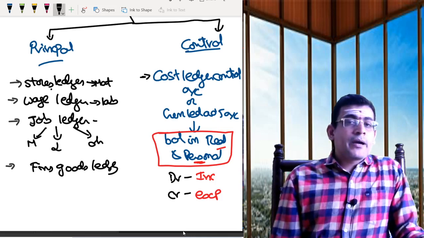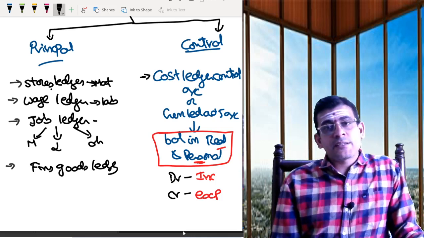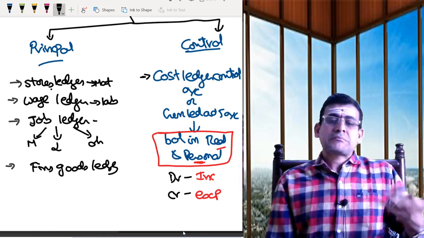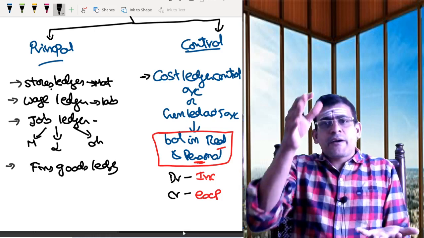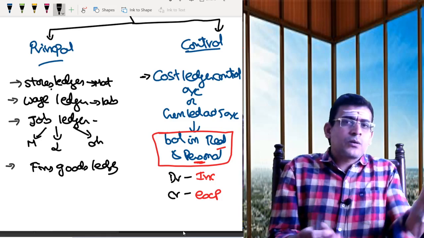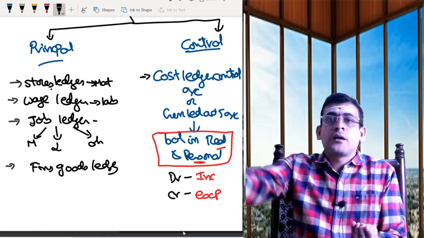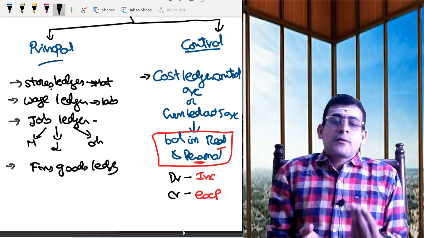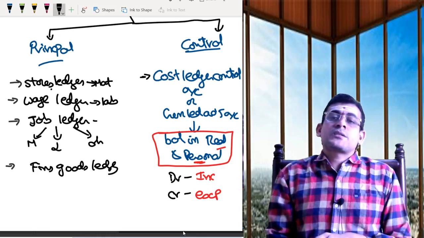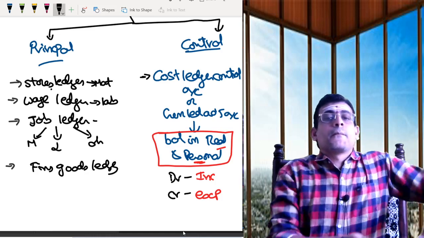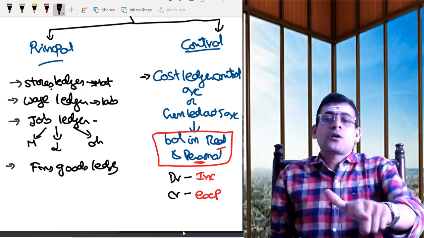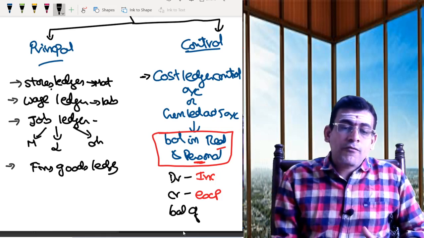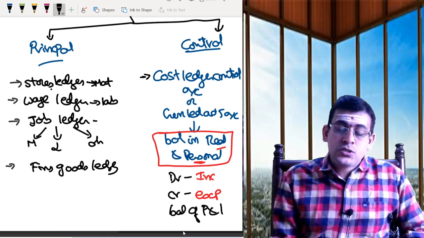Once I prepare that, my costing profit and loss account will have either some profit or some loss. What should I do with that? Generally, in your financial records, whatever profit you have, you take to your capital and add to the capital. But capital is personal, and here I don't have any personal account. So what do I have to do? Bring it and add it to the cost ledger.